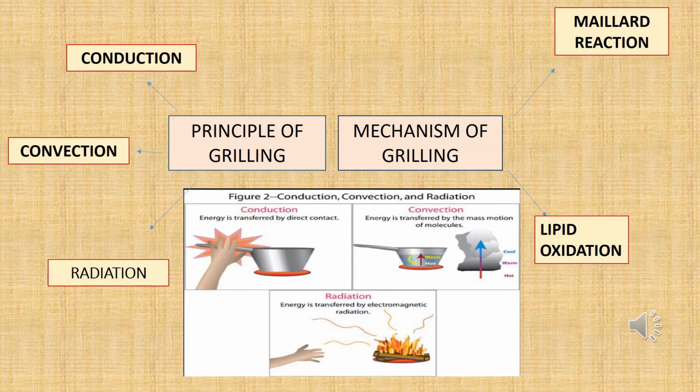So next we move to the principle and mechanism of grilling meat. There are three principles of grilling, which are conduction, convection and radiation. For conduction, heat is transferred directly and it contacts the food. It occurs at the highest temperature and it will create a searing effect. The best example of conduction is infrared grilling, and usually it occurs at the grilling surface.